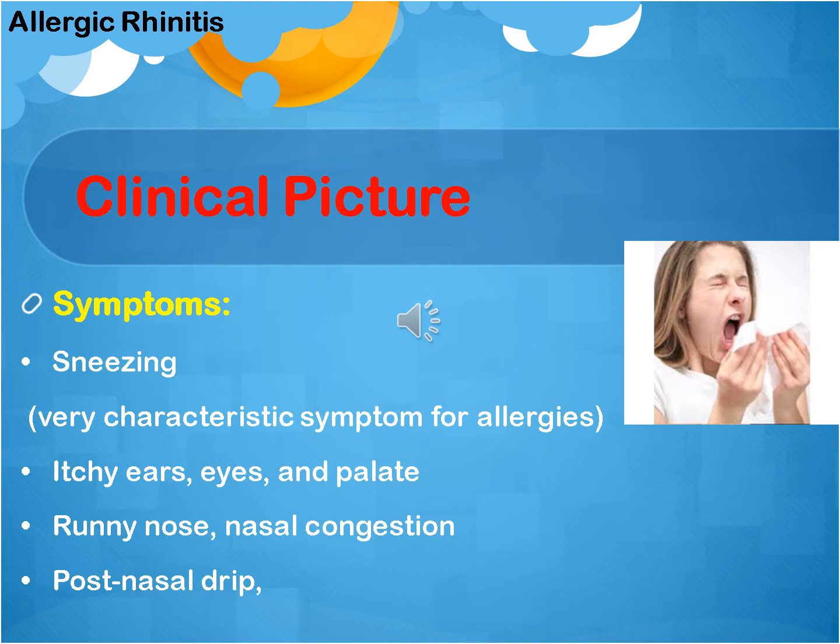Regarding the clinical picture of allergic rhinitis, symptoms and signs. Symptoms: very common sneezing, which is very characteristic. Itching, not only of the nose, but also of the ear, the eye, and the soft palate. Runny nose, meaning watery rhinorrhea, with no mucus in the discharge, nasal congestion, and postnasal drip due to the increase in the amount of the nasal secretion, watery secretion, and the patient can feel it postnasally.